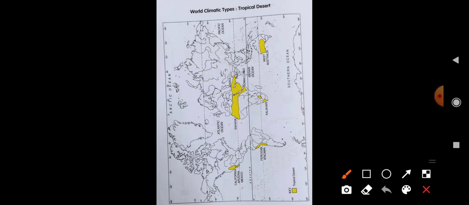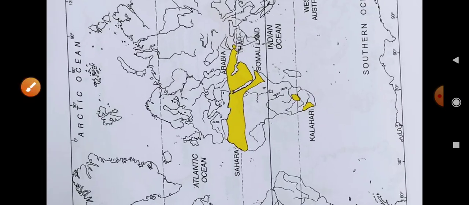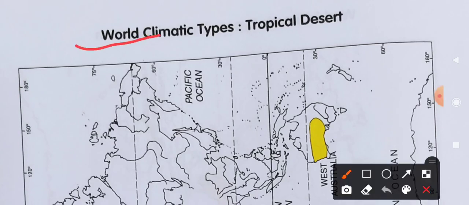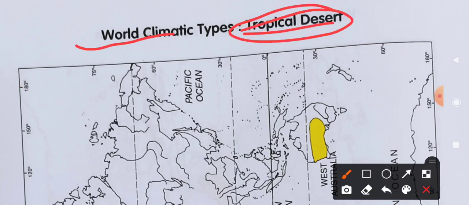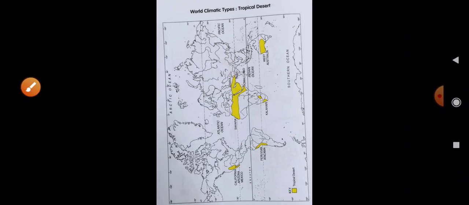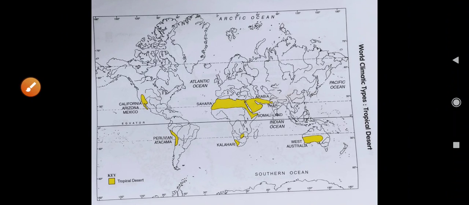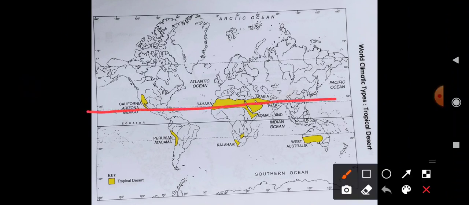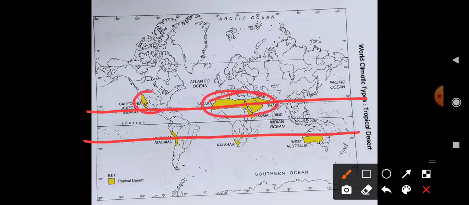Next one, it is the tropical desert. It is on the same part of the tropics which I explained to you. Here it is the Tropic of Cancer and the Tropic of Capricorn. Near to it there are some parts where the deserts are located. You have to remember what the deserts are, and these are the parts of the tropical deserts.